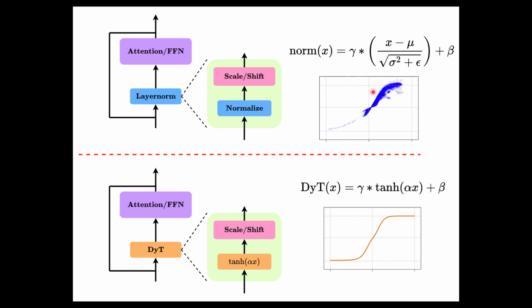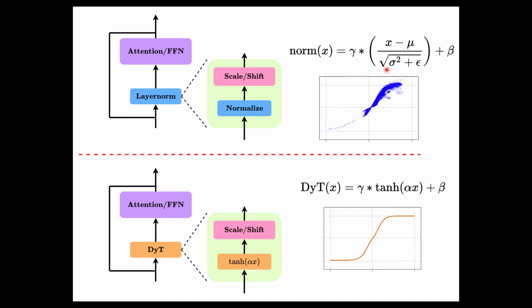When the authors plotted the input values versus output values from trained models, from vision transformers to ResNet, they observed something really interesting. Instead of behaving like a pure linear operation, LayerNorm produces an S-shaped curve, as you can see here. We usually assume LayerNorm is almost linear because scaling and shifting are linear operations. But because normalization depends on computed statistics, the overall behavior becomes nonlinear. The resulting curve closely resembles a tanh function.